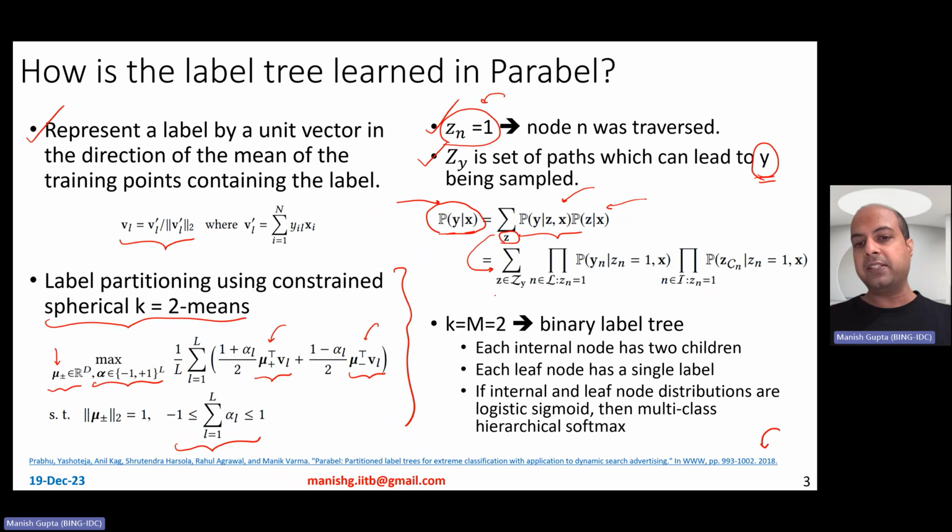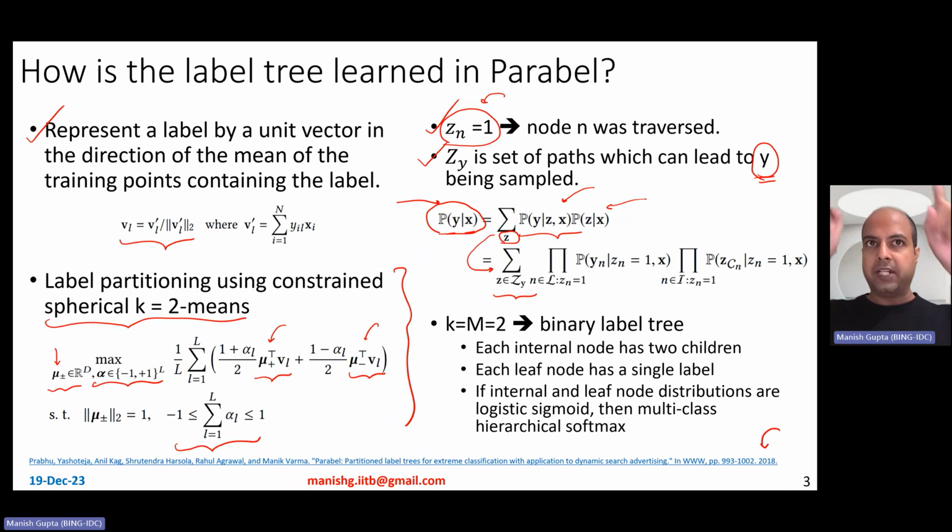So therefore, I will basically just care about those z's which belong to zy, right? So only those nodes, internal nodes also have a z value, leaf nodes also have a z value. So I care only about those particular nodes which lie on the paths which lead to labels related to the data point x.